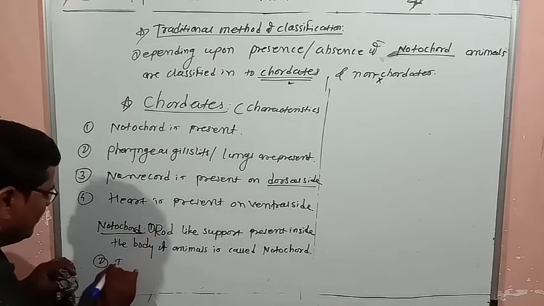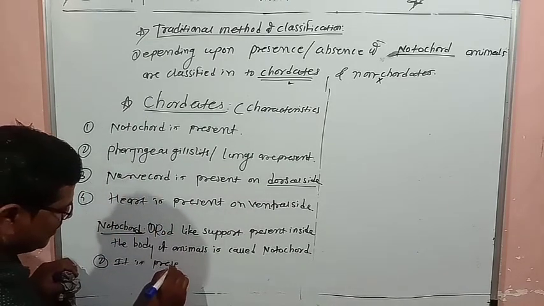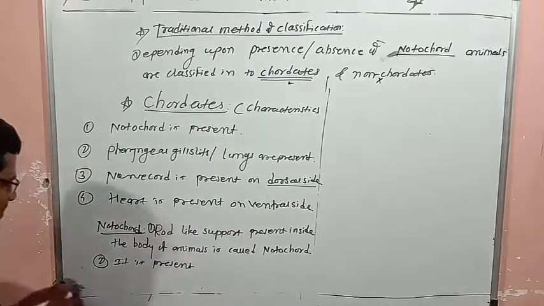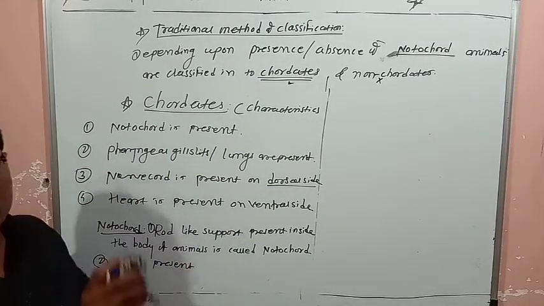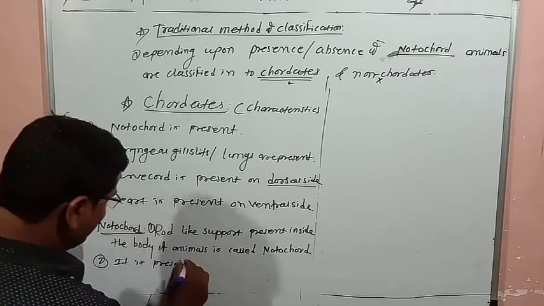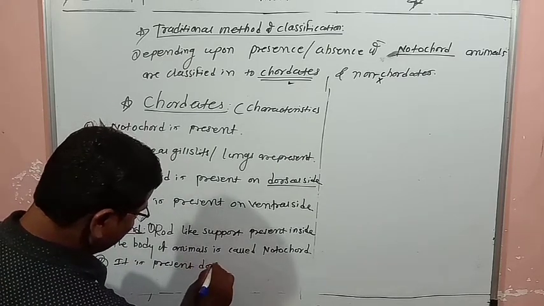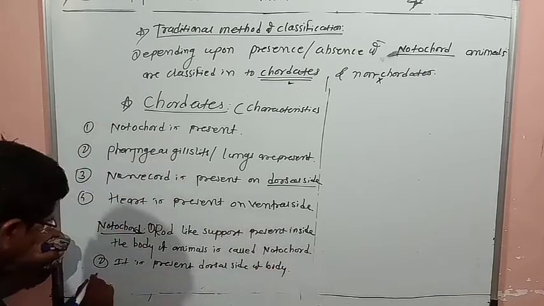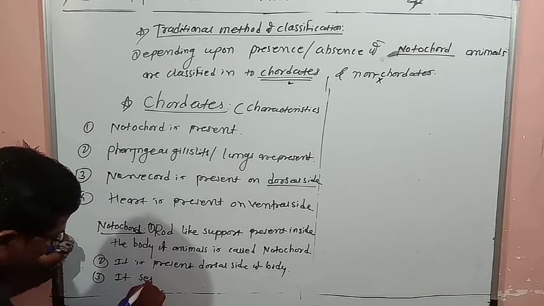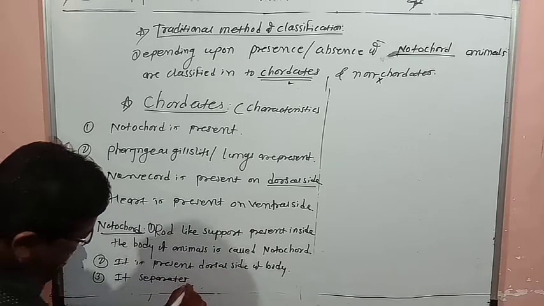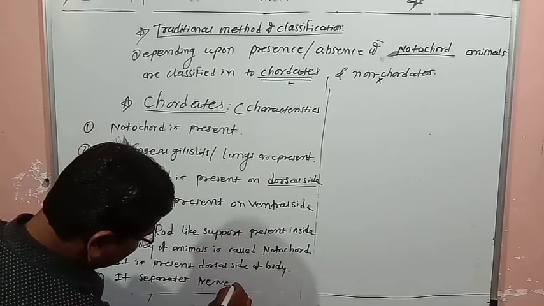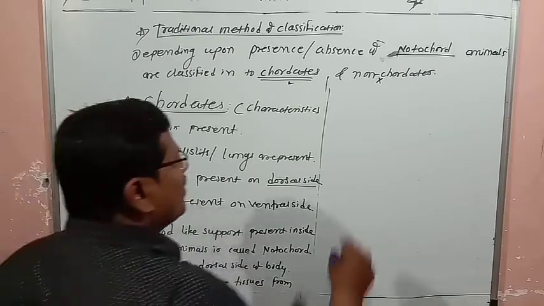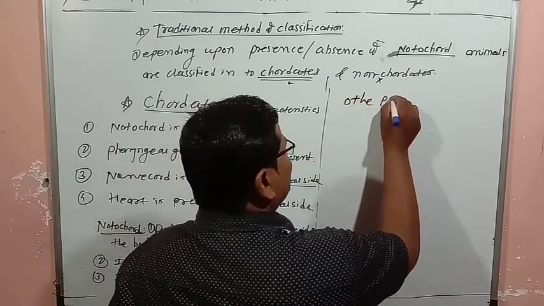Second thing is that it is present on the dorsal side of the body. Third point is that it separates nerve tissues from other parts of the body.